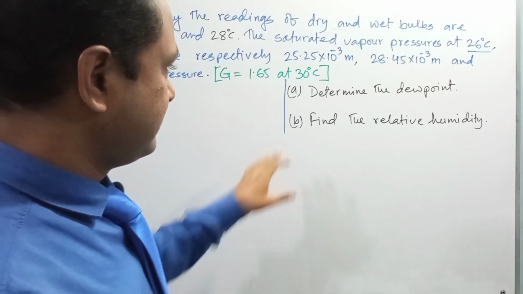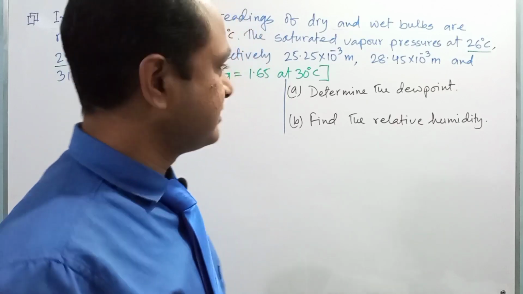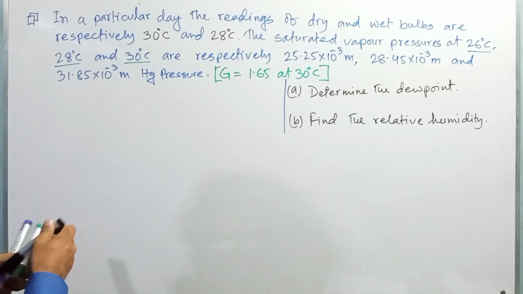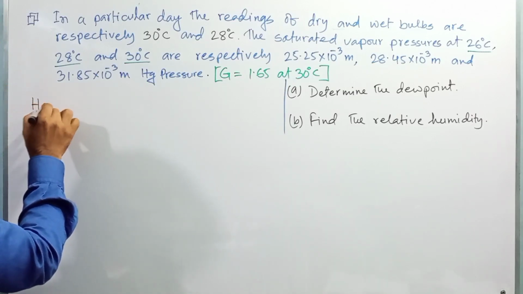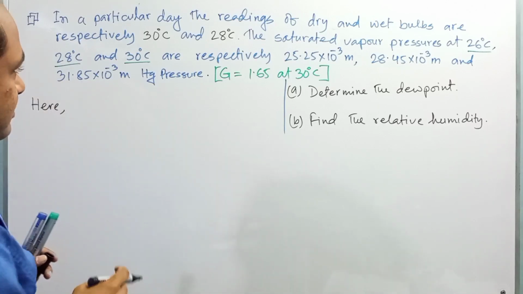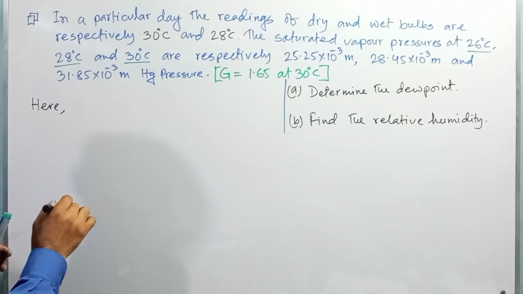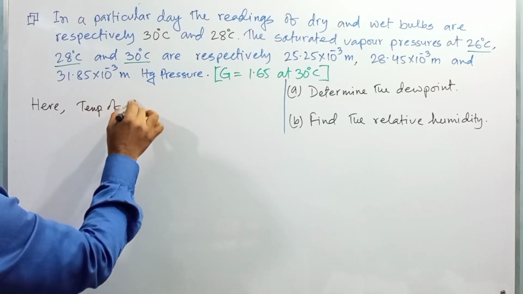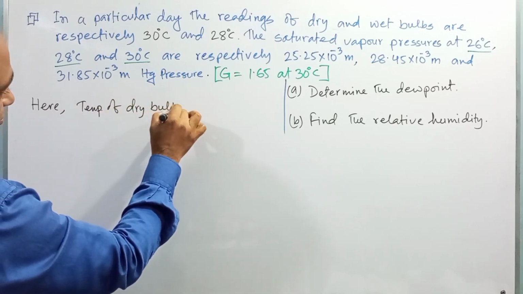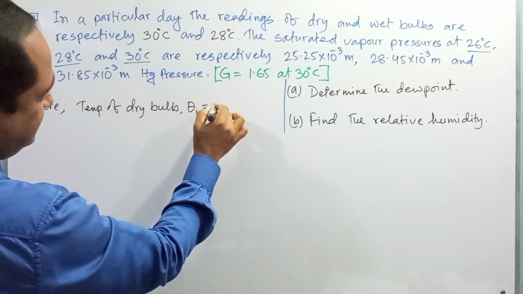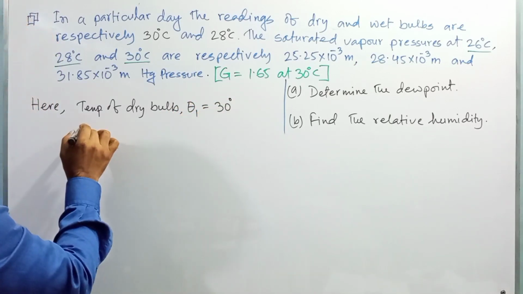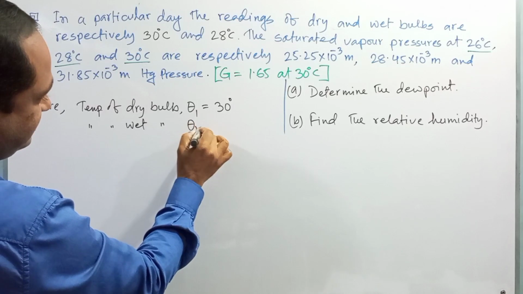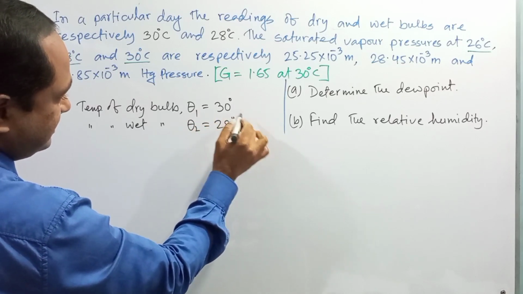So we have to determine first the dew point. Right? They said to determine the dew point. So to determine the dew point, dear student, we know here the temperature of the dry bulb, which is denoted by theta 1, is equal to 30 degrees Celsius, and the temperature of the wet bulb, which is denoted by theta 2, is equal to 28 degrees Celsius.